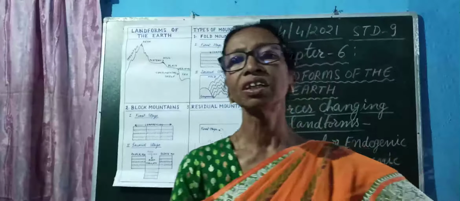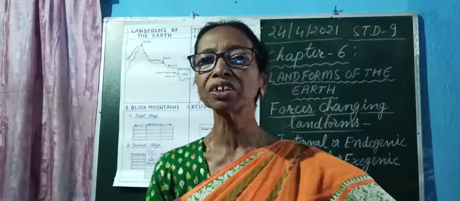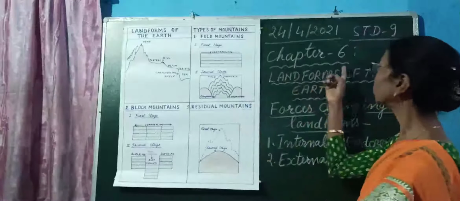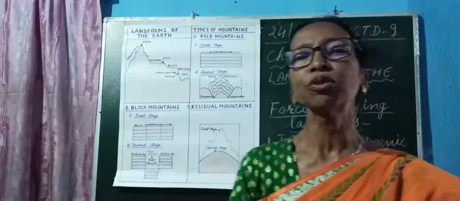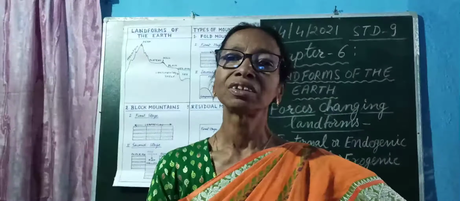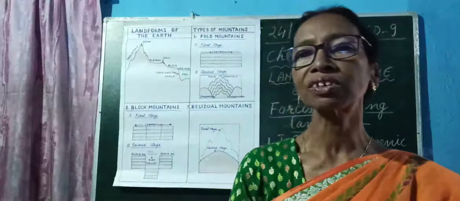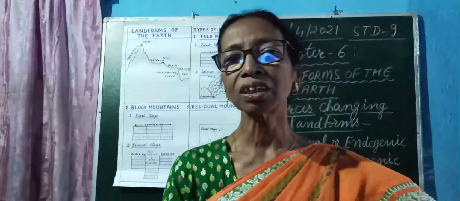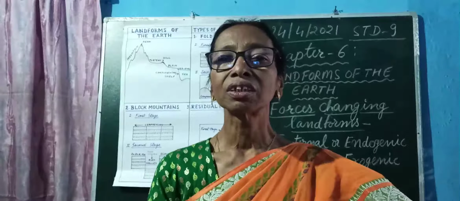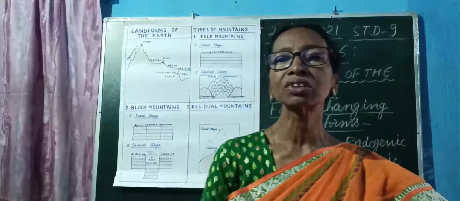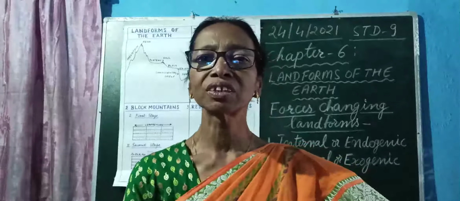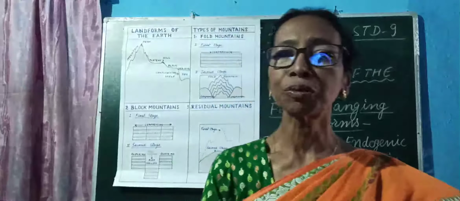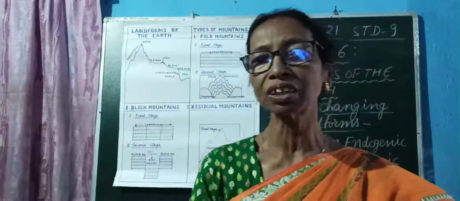In Geography, you are going to learn a new chapter, Chapter 6, Landforms of the Earth. What do you mean by the landforms? The landforms which are found on the surface of the earth. In other words, they indicate all the relief features found on the surface of the earth, and the systematic study of the relief of the surface of the earth is known as geomorphology.